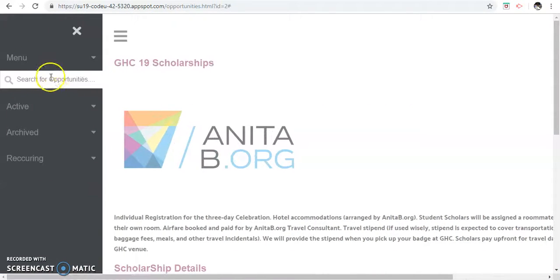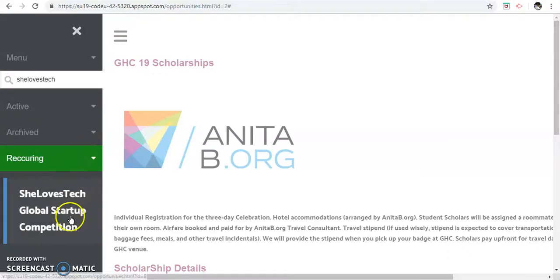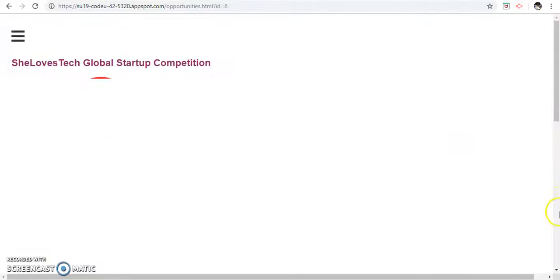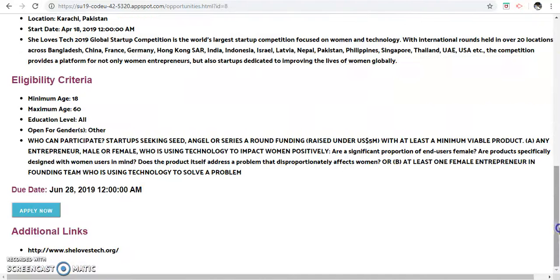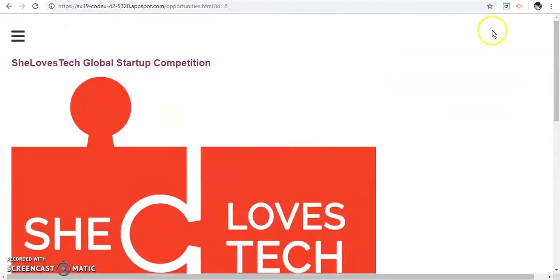And for example, I want to search She Loves Tech scholarship, right? And in archive ones, no matches. Active ones, none either. In the recurring ones, oh wow, so yeah, it makes a match, and you can view the scholarship over here, and then again you can apply to it directly.